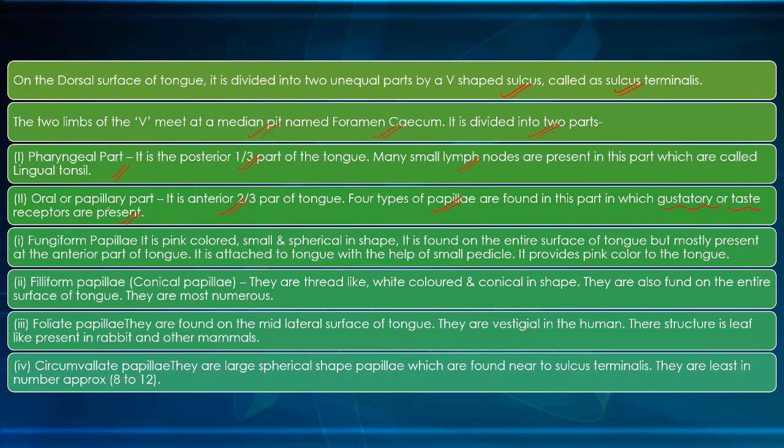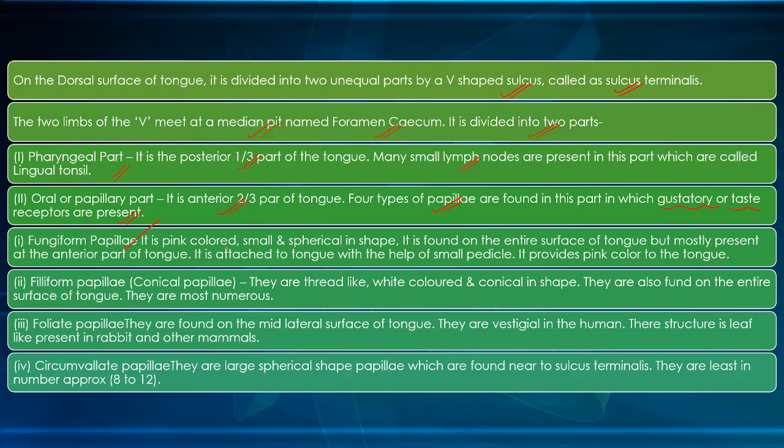So the pharyngeal part and the oral or papillary part. The pharyngeal part is the posterior one-third, having small lymph nodes, for example lingual tonsils. The oral or papillary part is the anterior two-third part of the tongue. Four types of papillae are found in this part, and they have gustatory or taste receptors.